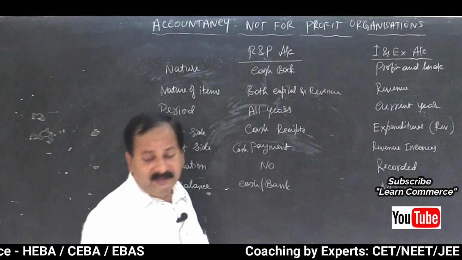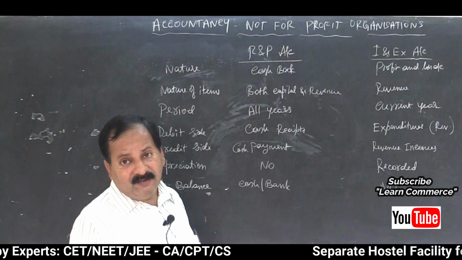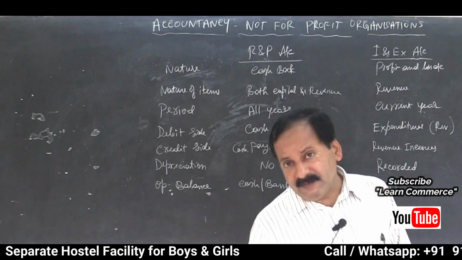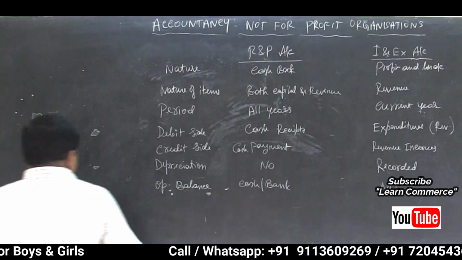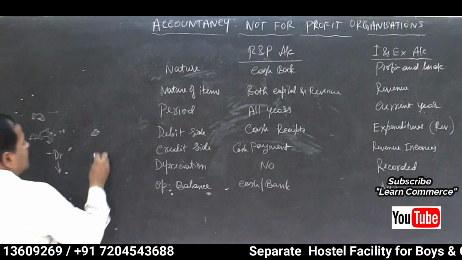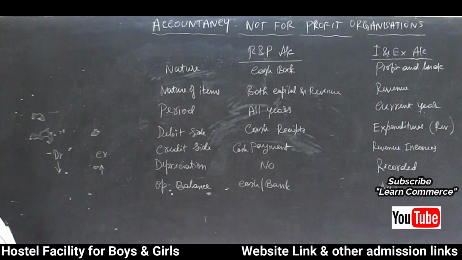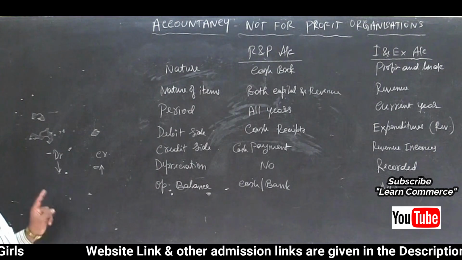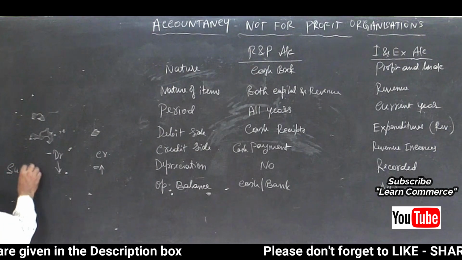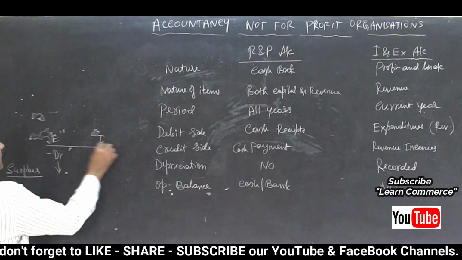In the income and expenditure account, there will not be any opening balance because we are not carrying down the balance of the income and expenditure account every year, whether there is a surplus or a deficit. Remember, surplus means the debit side total is shorter than the credit side total. The credit side total is more than the debit side. In case of a trading concern, we call it net profit, isn't it? But here we call it surplus. Surplus means excess of income over expenditure.